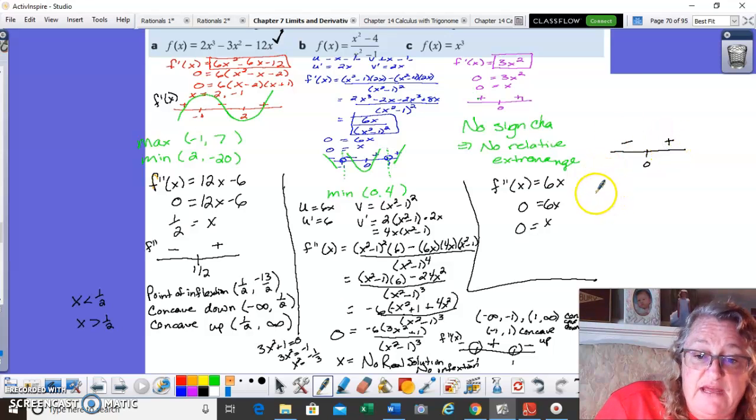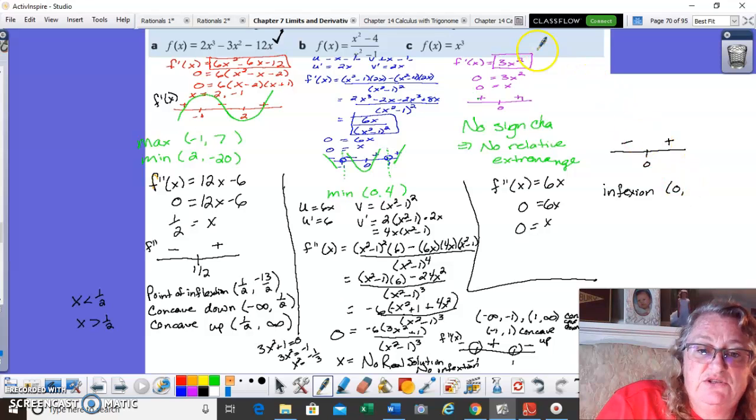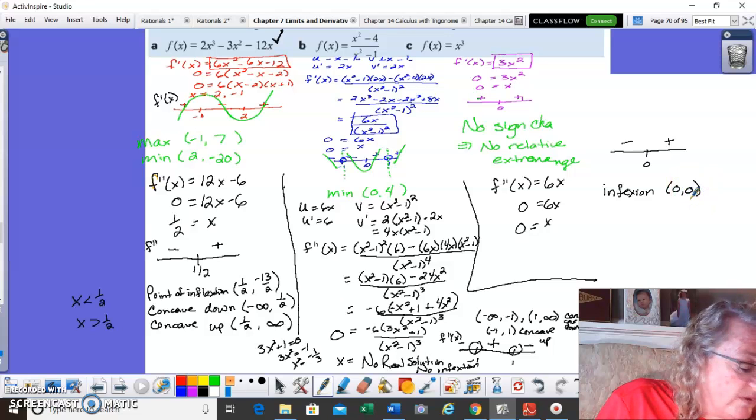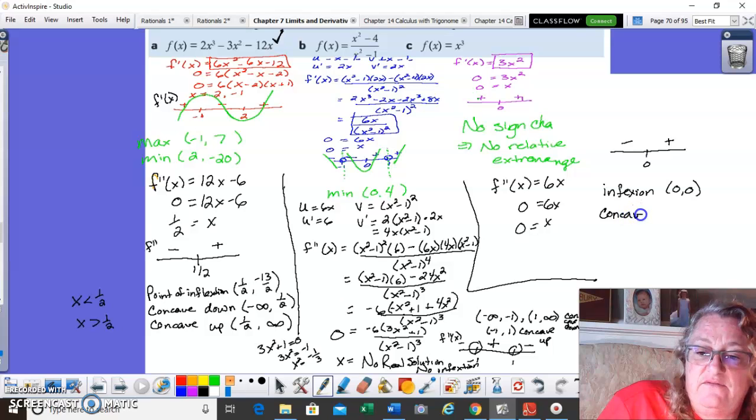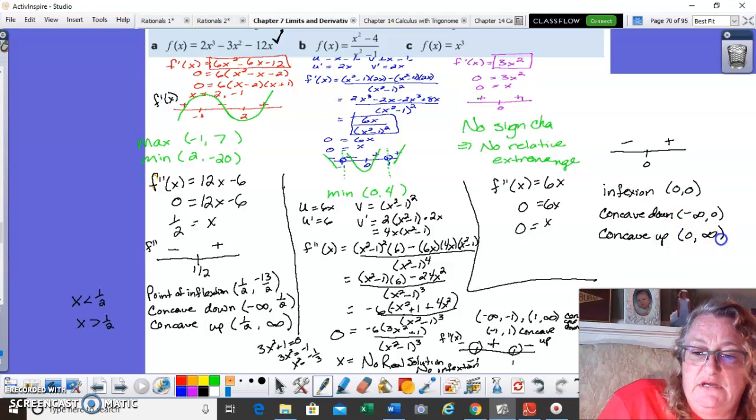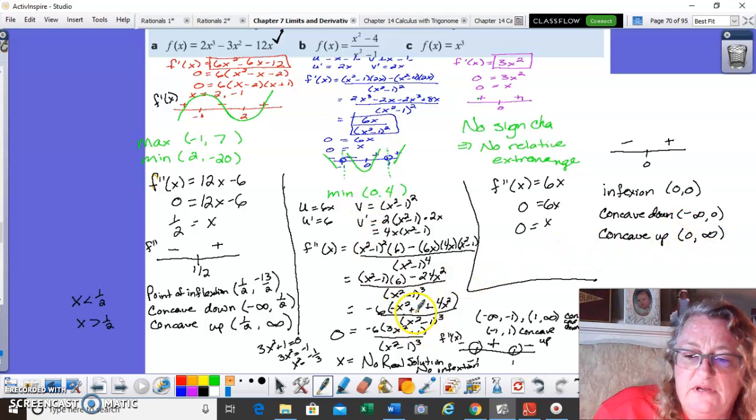So in fact, we have an inflection point at 0. And what is the y-value? We put 0 into the original function. 0 to the third power is just 0. Great. So we have a point of inflection at (0, 0). And we are concave down from negative infinity to 0, and concave up from 0 to positive infinity. Ooh, they threw a whopper in the middle there, didn't they?